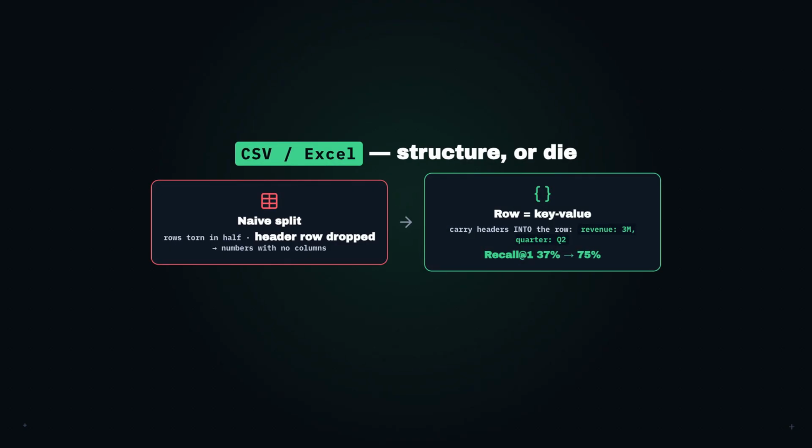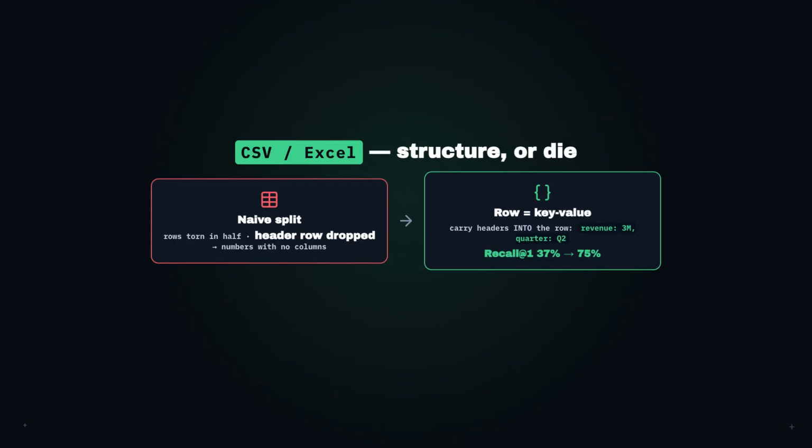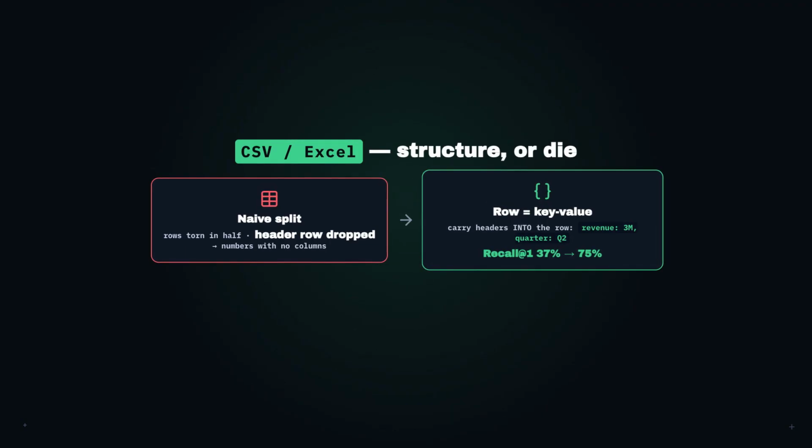Treat every row as the unit and turn it into key-value pairs. Carry the column names into the row. So revenue 3 million, quarter Q2 travels together. A 2026 paper did exactly this and watched retrieval jump, ranking score from 36 to 59 and top-1 recall from 37% to 75%, just by keeping rows intact.